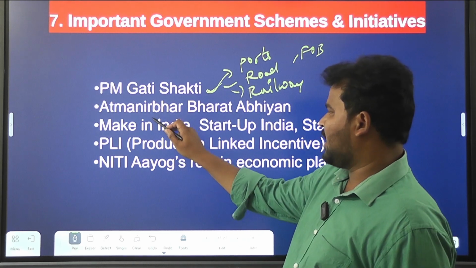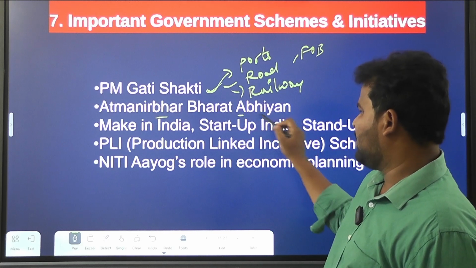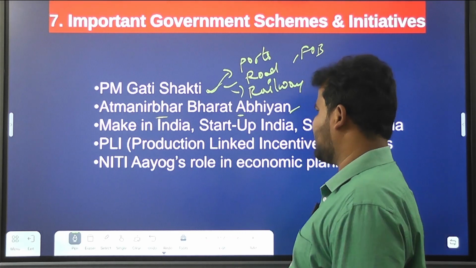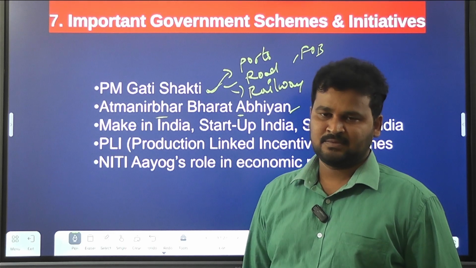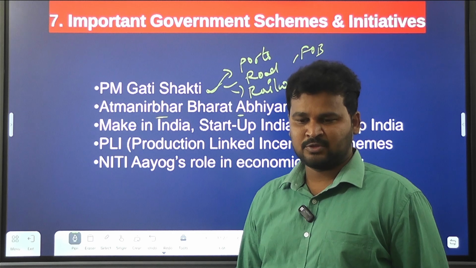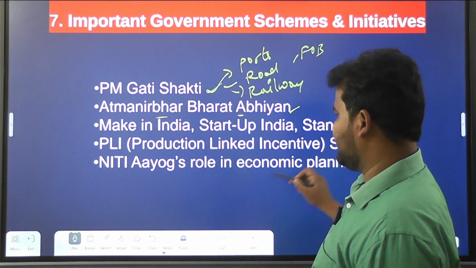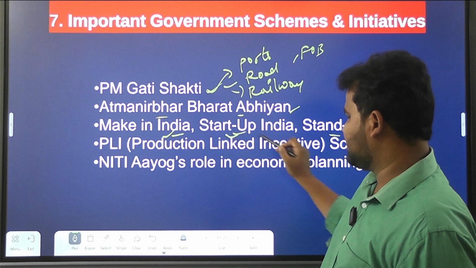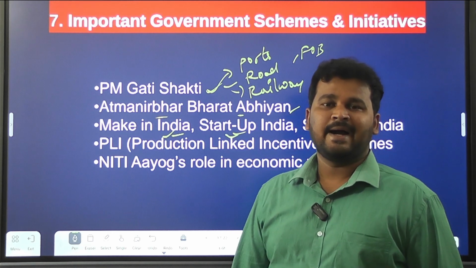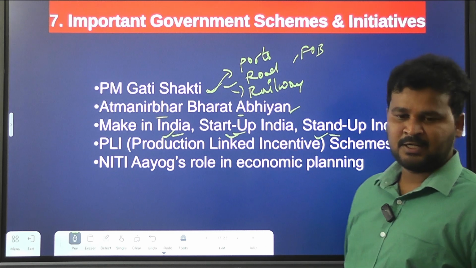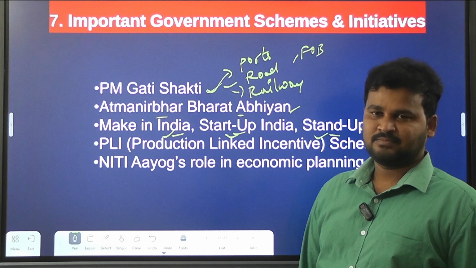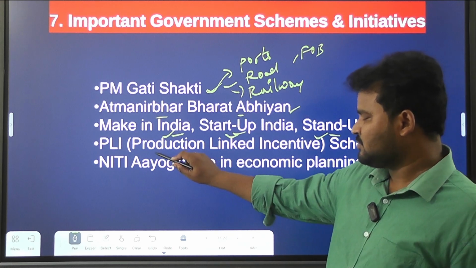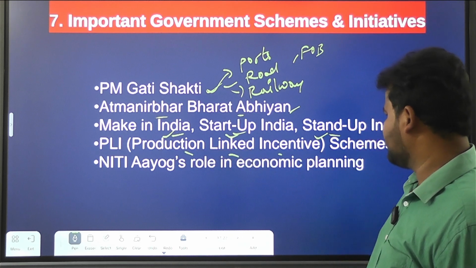Then after that, the Atmanirbhar Bharat Abhiyan, meaning a self-reliant India. The main objective is to make India self-reliant, meaning we should produce our own products. Then Make in India, Startup India, Stand Up India. These are the schemes related to the development of entrepreneurship, the development of MSME sectors, and PLI, the Production Linked Incentive scheme.